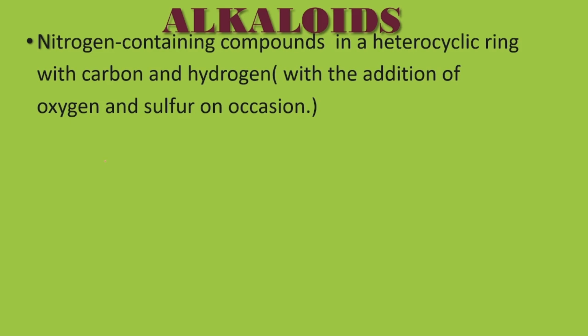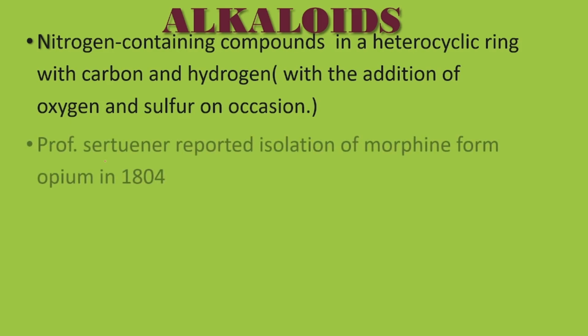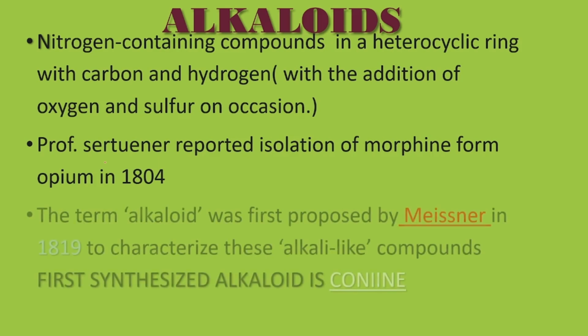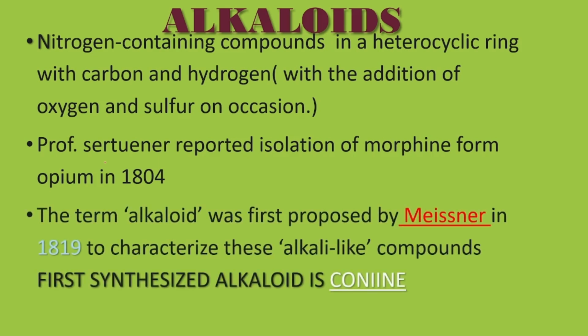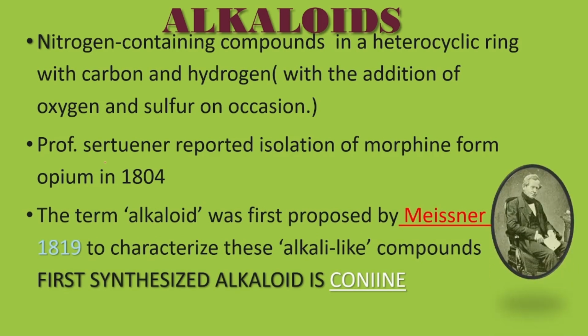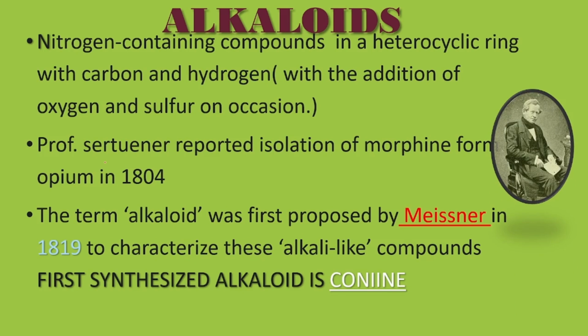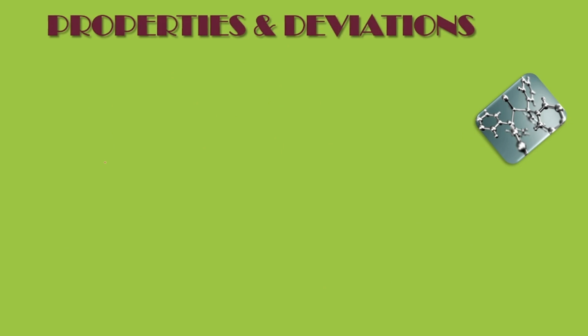The first isolated alkaloid was morphine from opium in 1804. It was isolated by Professor Sir Turner, and the alkaloid's name was proposed by Meissner in 1819. Actually, Meissner was a German pharmacist. He said that alkaloid means alkaline-like substance. The first synthesized alkaloid was quinine. We are going to talk about different properties of alkaloids and their deviations.